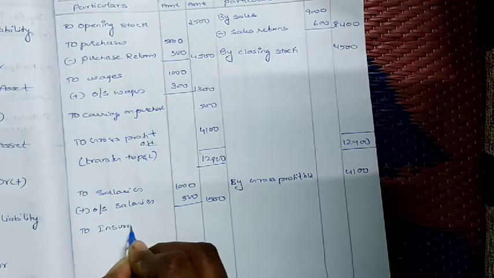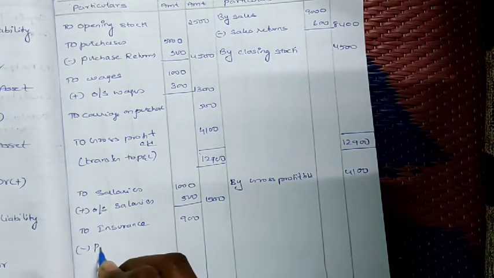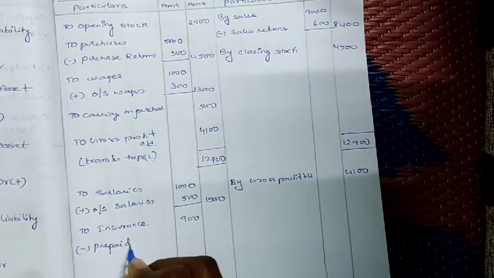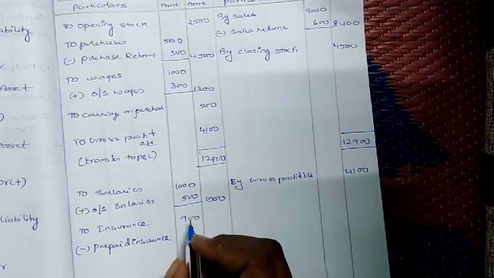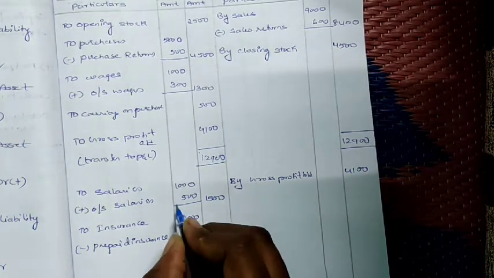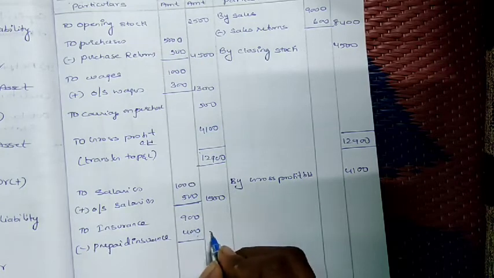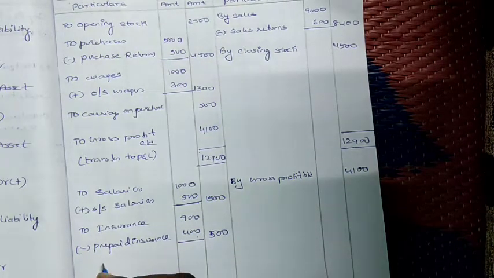After salaries, next we have insurance. Insurance is how much? 900. For insurance we have an adjustment, that is prepaid insurance. How much is prepaid insurance here? 400 he has given. So 900 minus 400, the leftover amount is how much? 500.